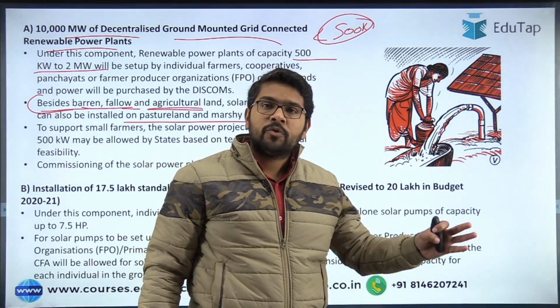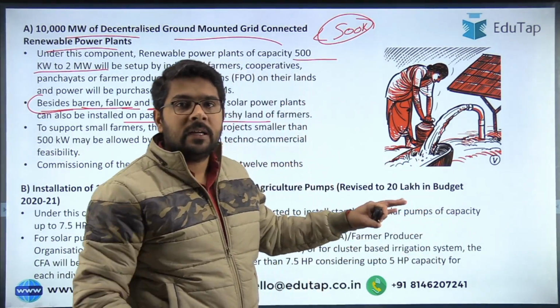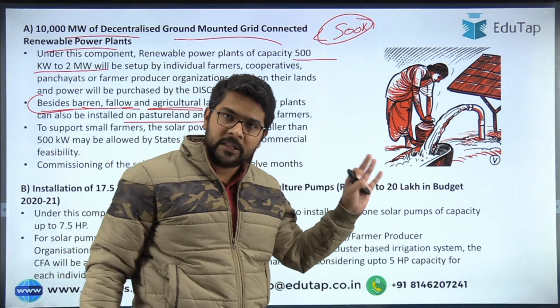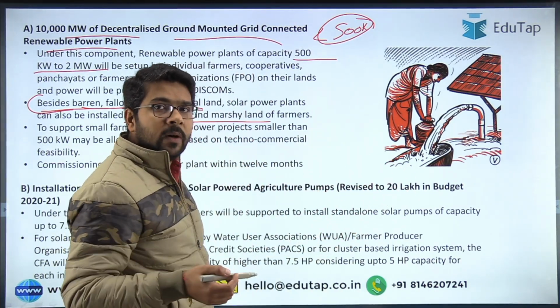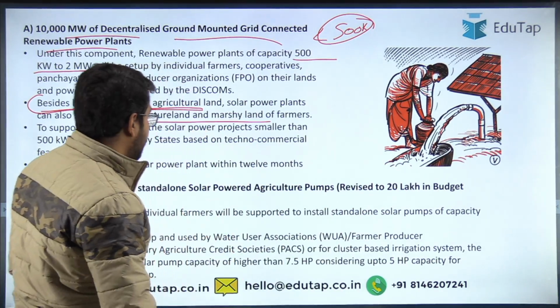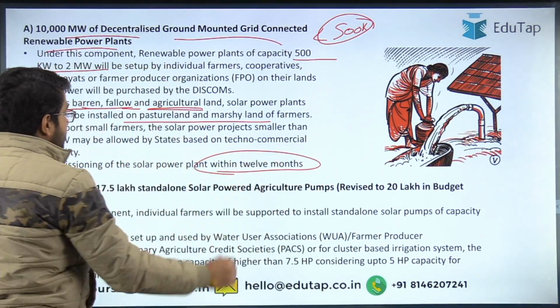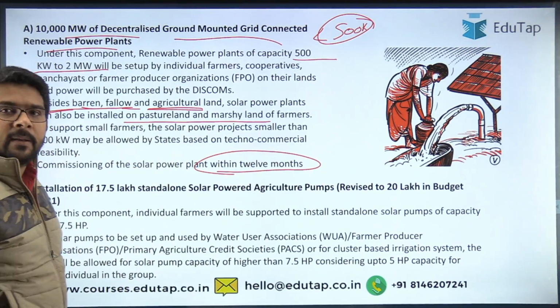Okay, they have to check if it is technically as well as financially feasible. So only after that approval they can establish the plant. And now guys, the commissioning time has also increased from 9 months to 12 months.